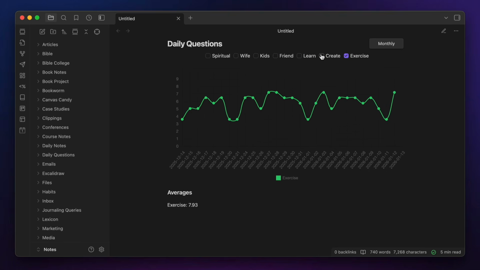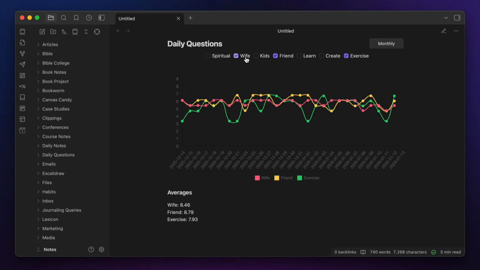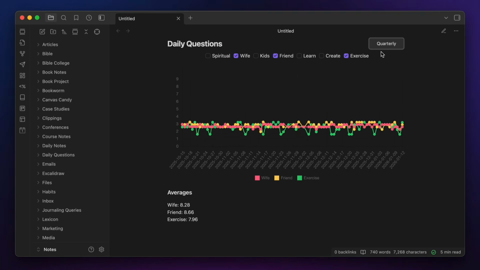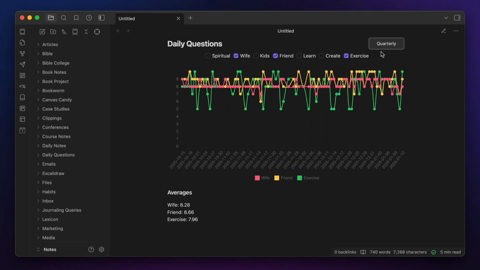The averages at the bottom get displayed only for the visible lines on the graph. And again, there's a button to display different time periods, so you can select from weekly, monthly, quarterly, yearly, or all time view options. The code block for this one is absolutely bonkers, so I'm not going to go through the whole thing here, but it does rely on a lot of the same logic.